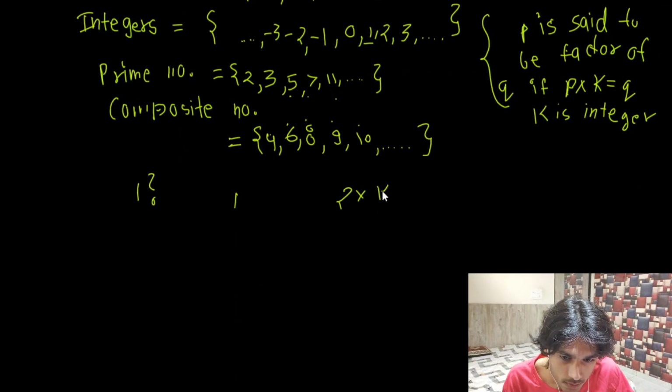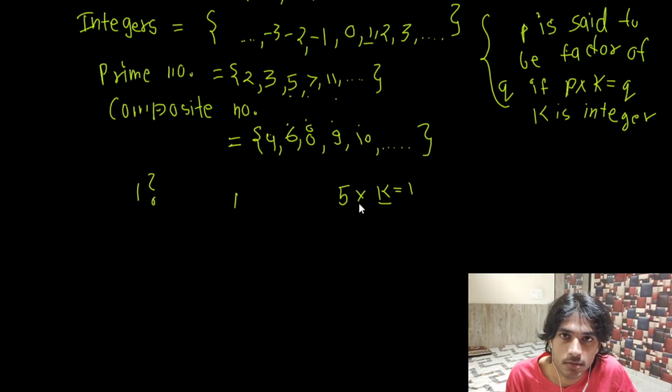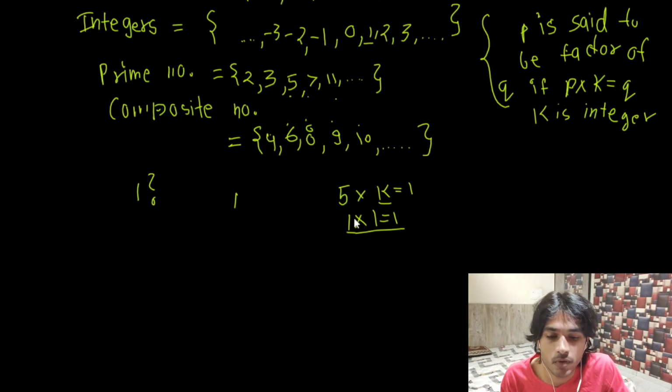there is no number k, an integer, such that multiplying by 2 gives me 1. Similarly, like 5 maybe, and 5 multiplied by k where k is an integer won't give me 1 either. Only 1 multiplied by 1 equals 1. This is the only possibility for 1 to occur,